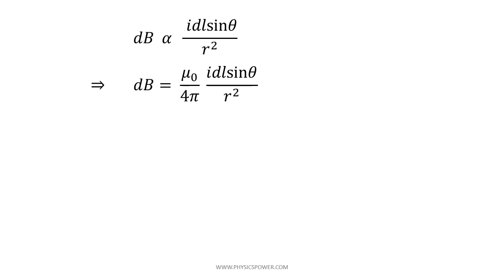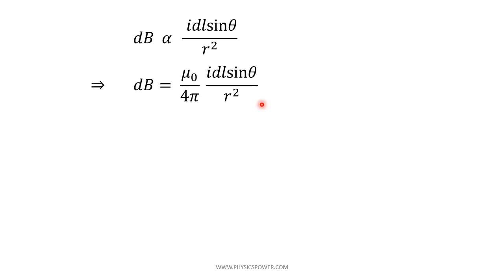So the final expression is dB, the magnetic induction due to the small current carrying element dl, equals mu naught by 4 pi into I dl sin theta by r square. This is the expression they studied and finally gave.